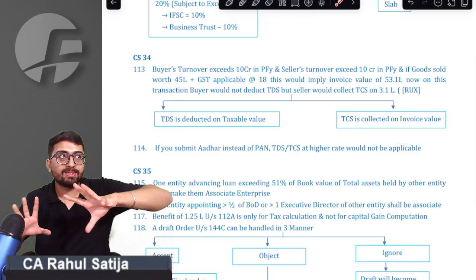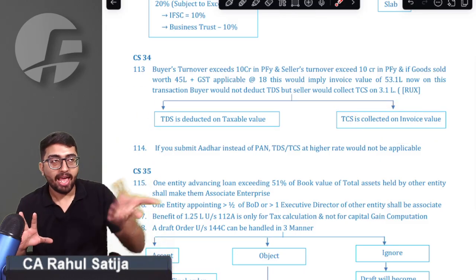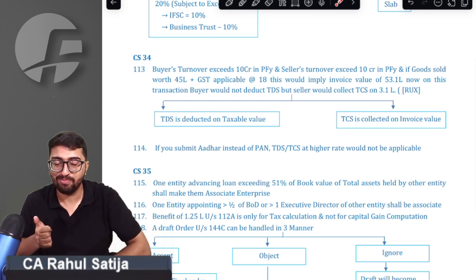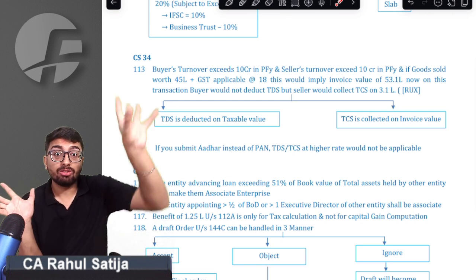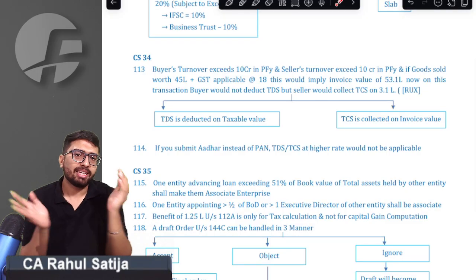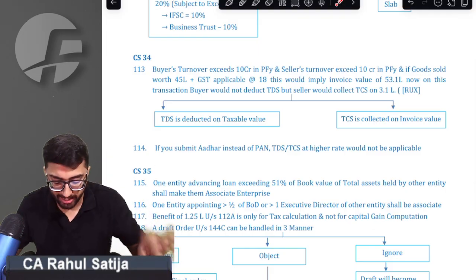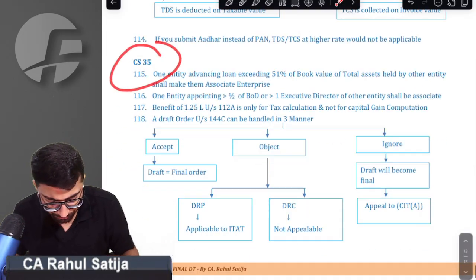For example, if I want to deduct somebody's TDS and he has not furnished PAN, then I have to deduct TDS at a higher rate. Yes, we have to deduct TDS at a higher rate. But in case he has not furnished PAN, but he has furnished Aadhaar, can I deduct TDS at a higher rate? Right answer is no. If Aadhaar has been furnished instead of PAN, no higher rate of TDS would apply. We got that point.